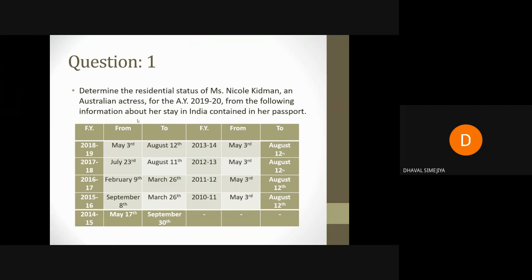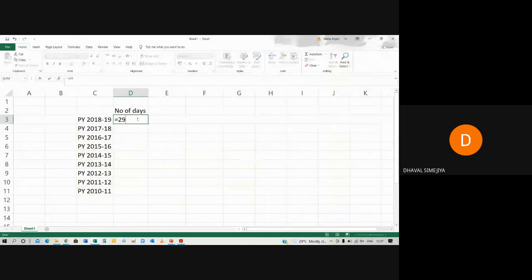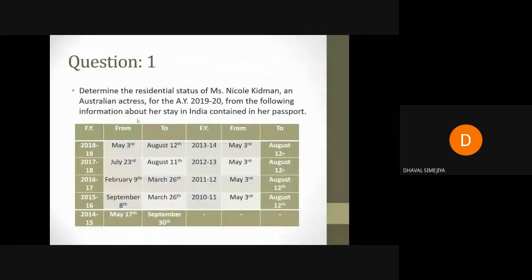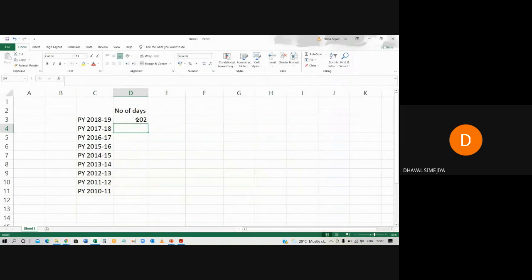Total number of days in May is 31. 31 minus 2 is 29. So 29 plus June, July and August. June 30, July 31 and August 12 days. So total number of days 102, correct?